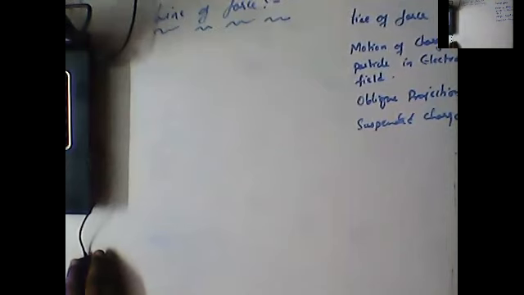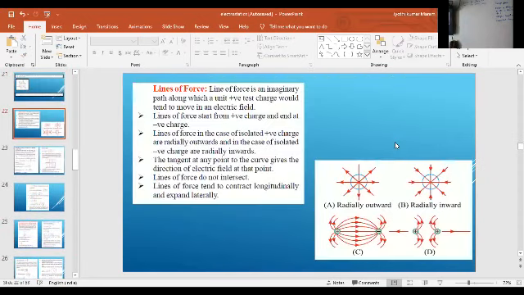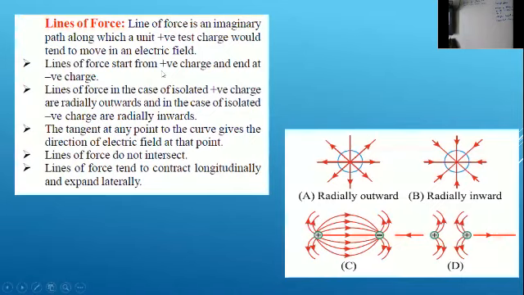So this is what our topic is here. Okay, guys, I said that a line of force is an imaginary path in which a unit positive charge would tend to move in an electric field.